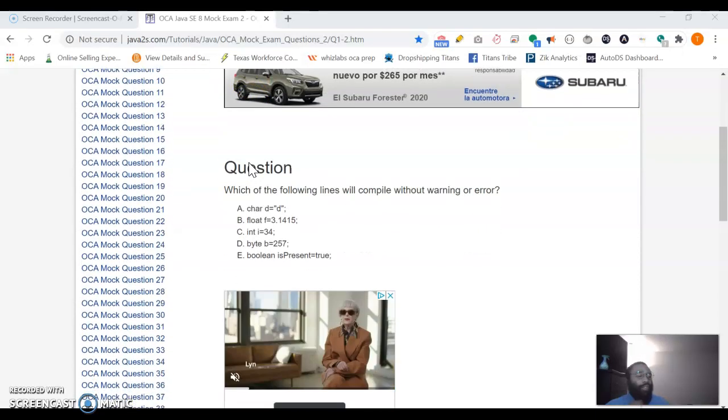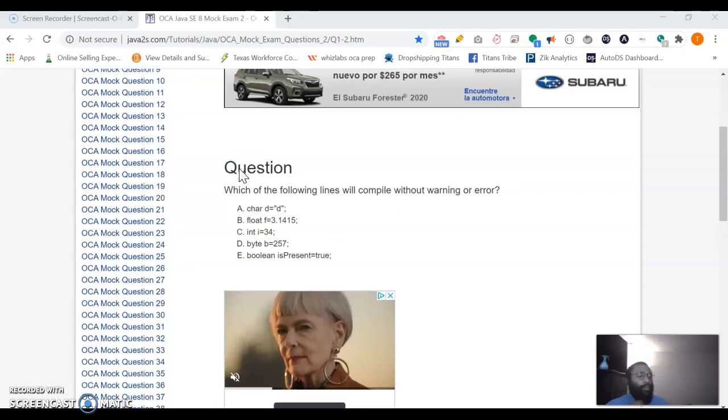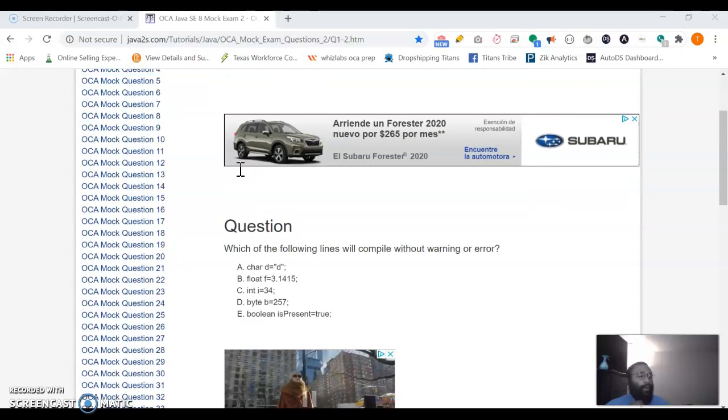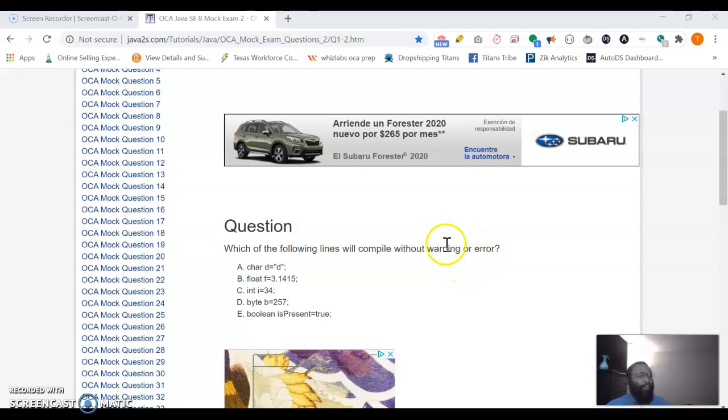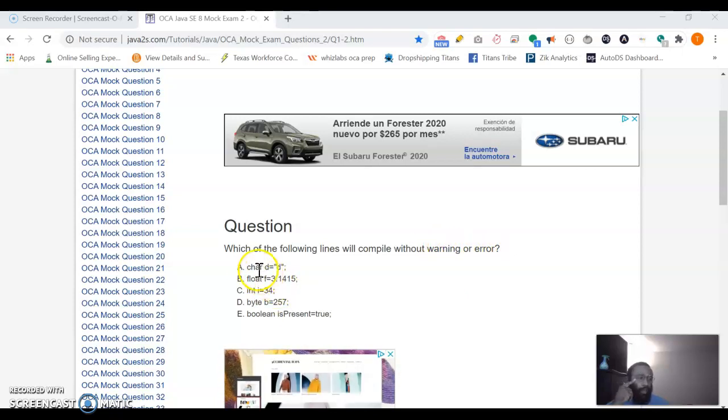So, okay, I see this one. I've already seen this one, so we're going to skip this. Okay, we can go over it. It says, which of the following lines of code will compile without warning or error? I'm not going to go over this one in depth because it's pretty easy.